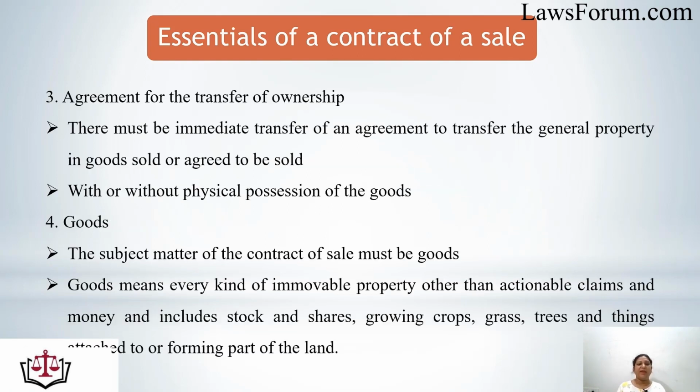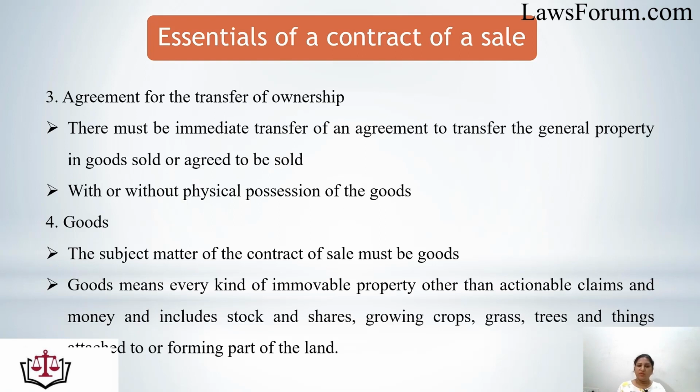Third essential is agreement for the transfer of ownership. There must be an immediate transfer, or an agreement to transfer, the general property in goods sold or agreed to be sold. Means if only physical possession is being given, this cannot be held as a valid sale. Physical possession may or may not be given, but the ownership of the goods must be transferred immediately for a contract to be a valid sale.